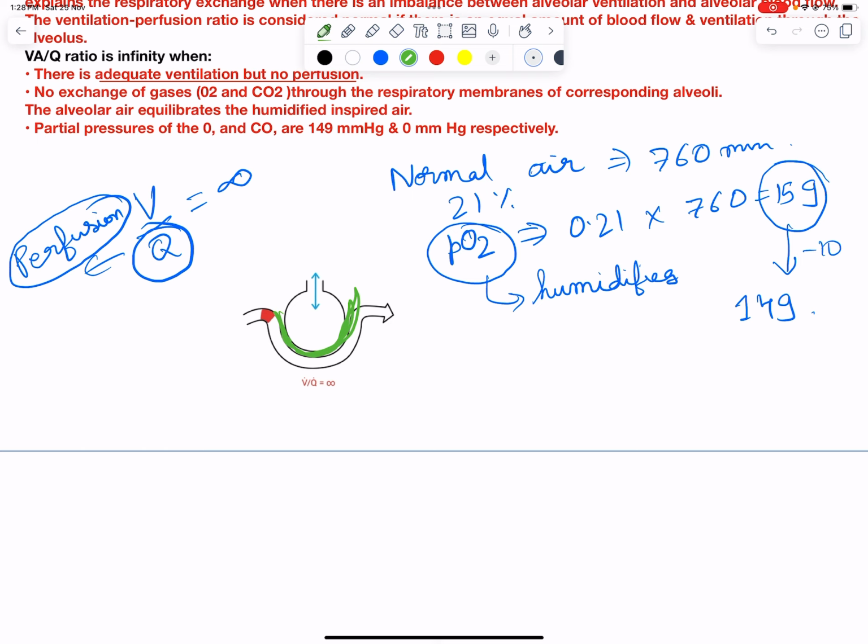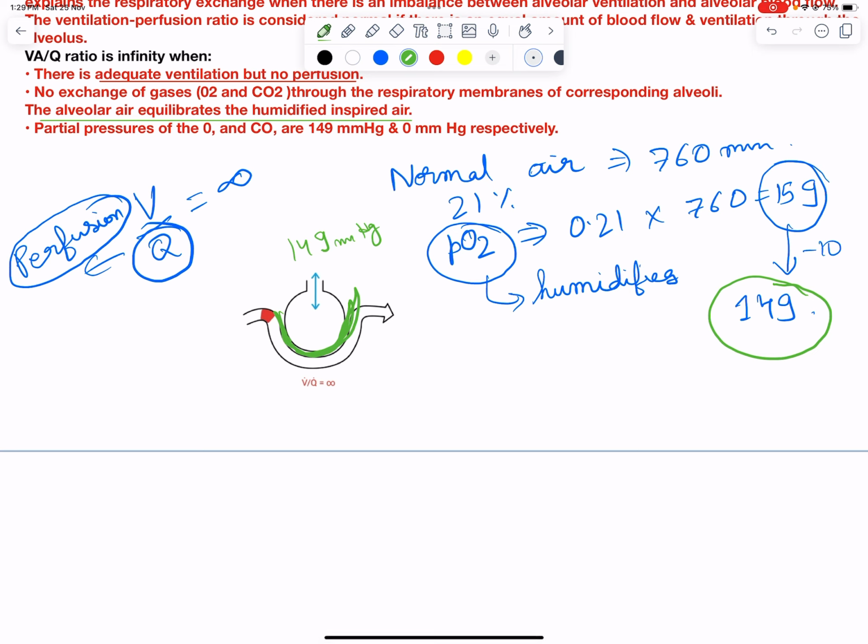Now, when alveolar air is equal to the humidified inspired air, does alveolar air equilibrate with the humidified inspired air? The answer is no. Why? See, when we are talking about PO2, this is in the inspiratory phase, when here it is 149 millimeter of mercury in the alveoli.